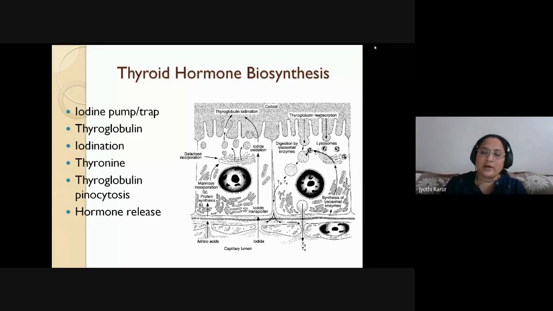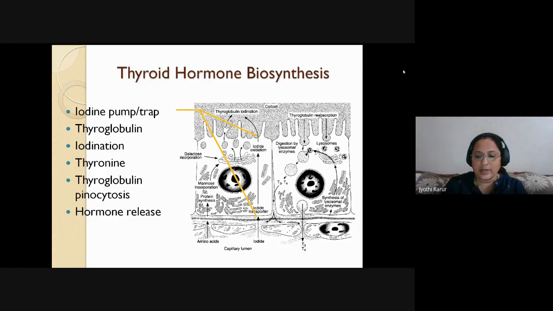As you all know, there is a follicular epithelium, a basement membrane, and the lumen of the follicle is filled by colloid material. The iodide first has to be trapped inside, transported across, and combined with thyroglobulin. The iodide should be converted into iodine, and then by pinocytosis, cell drinking, it is secreted into the lumen of the follicle, where it is actively combined with tyrosine. So first is the iodine pump trap.